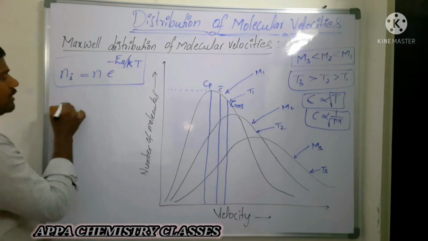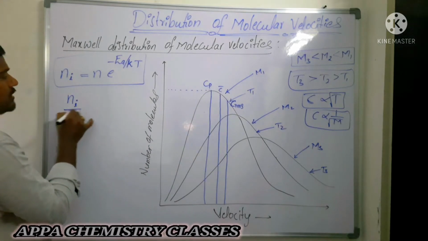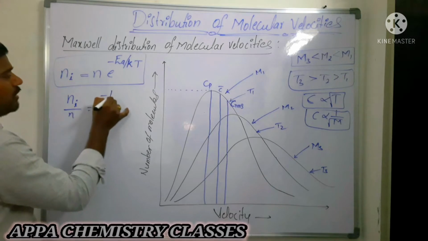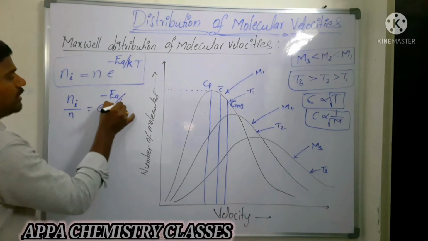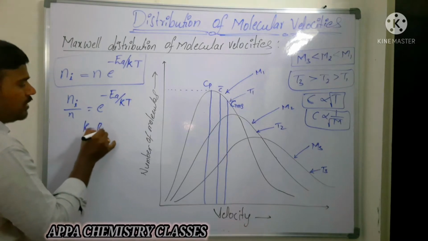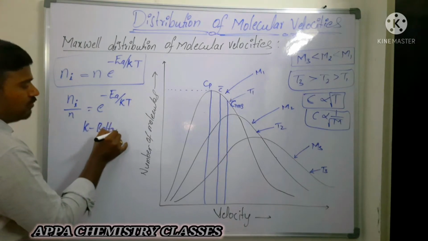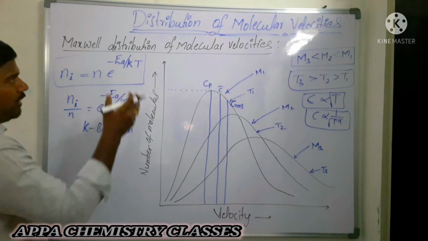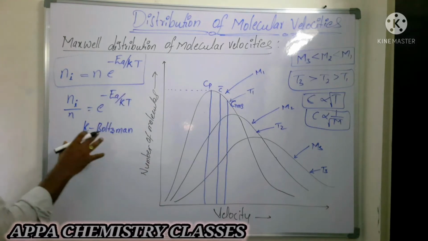You can take Ni by N is equal to e power minus Ea by kT. So K is what here? Boltzmann constant. K is Boltzmann constant. Maxwell distribution curves give the relation between these.